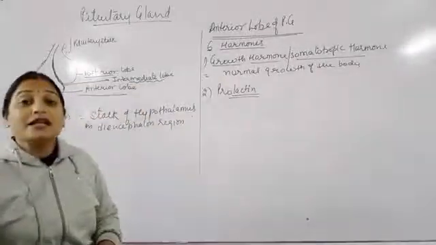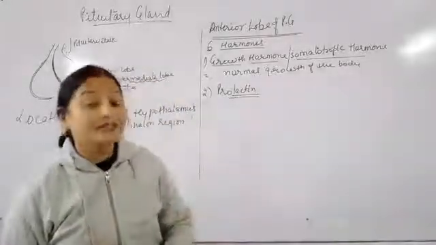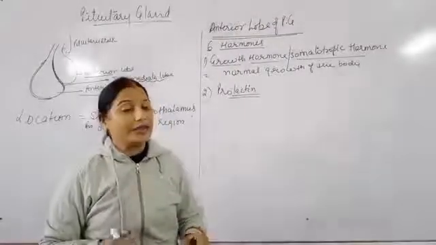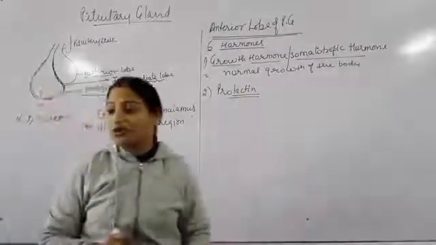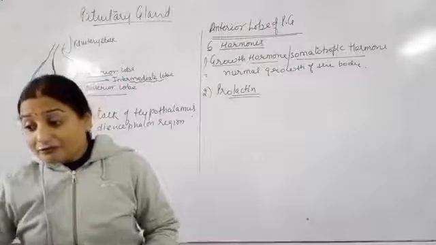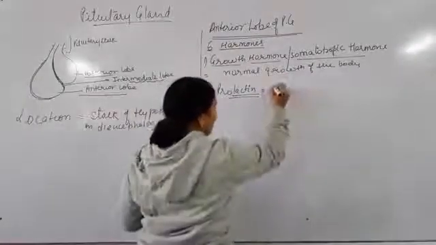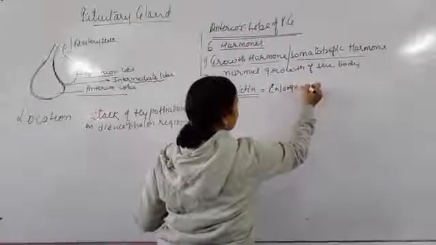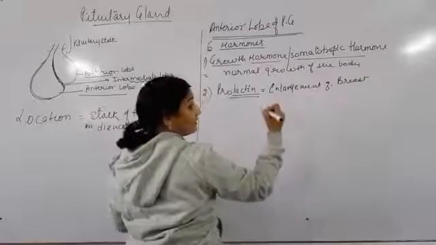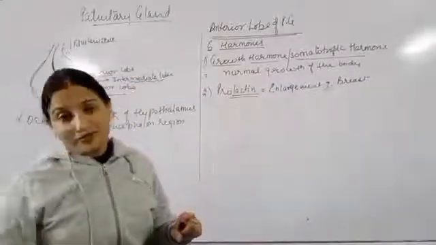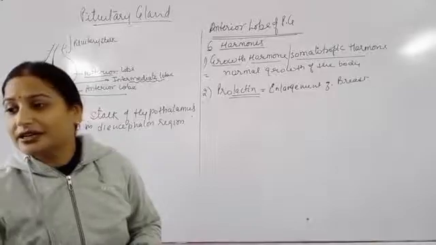So this hormone enhances the growth and enlargement of the breast in females at the time of pregnancy or lactation period, the functioning of the mammary gland and production of milk, so that the mothers can feed their babies after delivery.